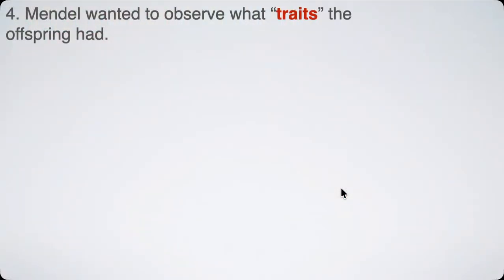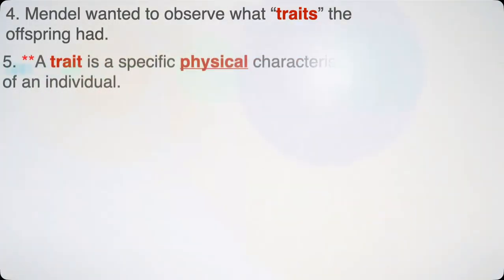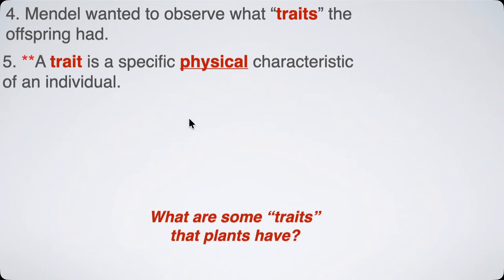All right. So what exactly was he observing? What did he want to observe, right? What he was interested in are traits. So traits are just, well, I mean, we can ask, right? But physical characteristics that an individual has. So any physical characteristic that an individual has, that's a trait. Now think to yourself here, right? We're talking about plants. What kind of traits do plants have, right?